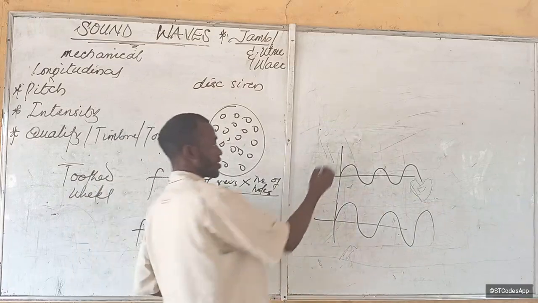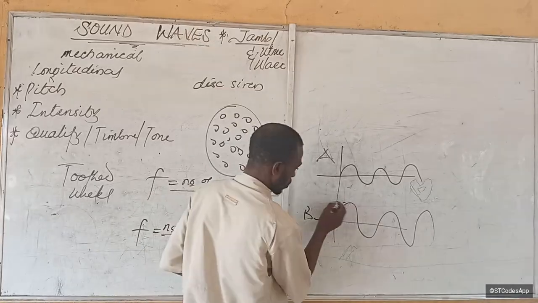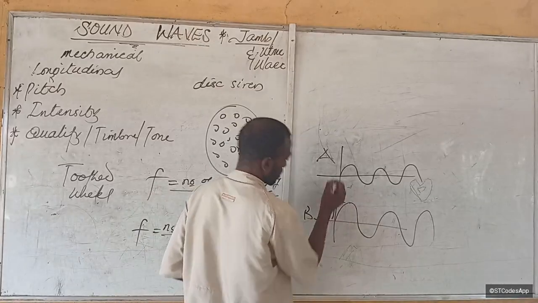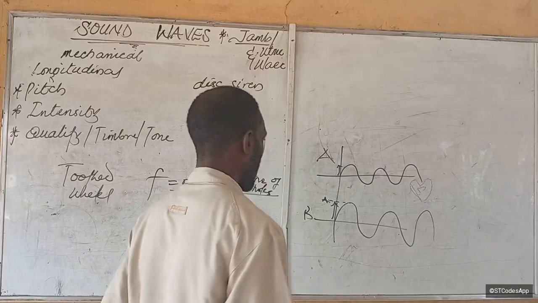Which sound is loudest? A or B sound? B, exactly, because you see the amplitude is higher. Do you understand that? Do you get what I'm saying now? So it has a higher amplitude.